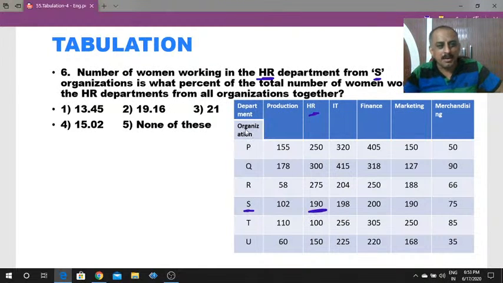The number of women working in the HR department from organization S is what percent of the total number of women working in the HR department from all the organizations together? So what is the question? How much percent are the women working in the HR department from organization S compared to the total HR women workers?